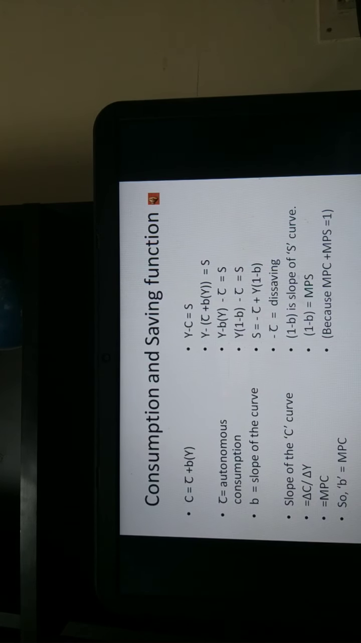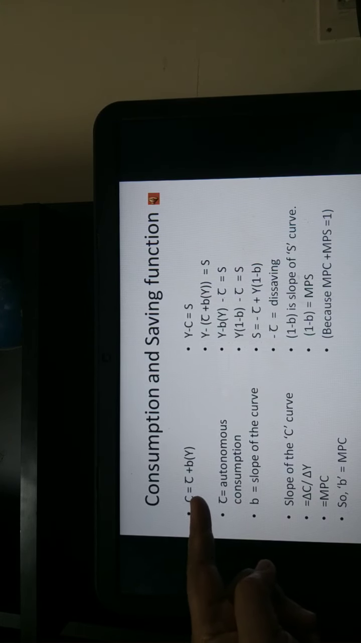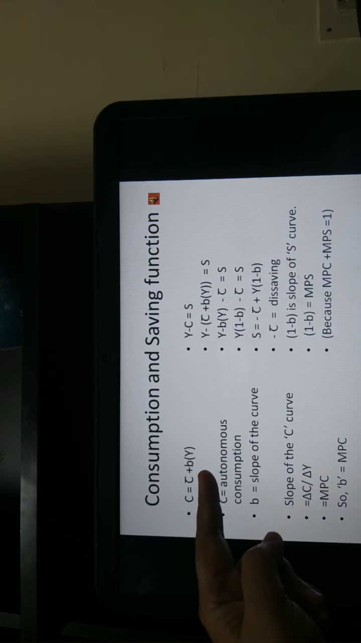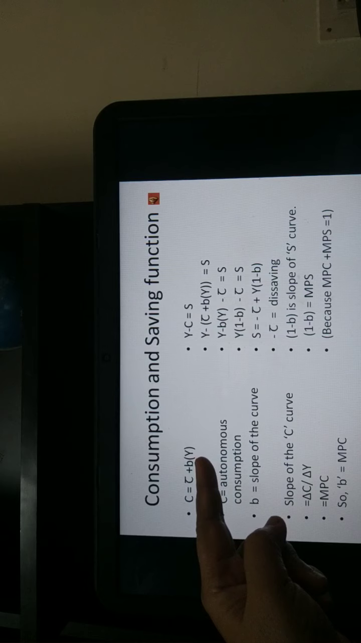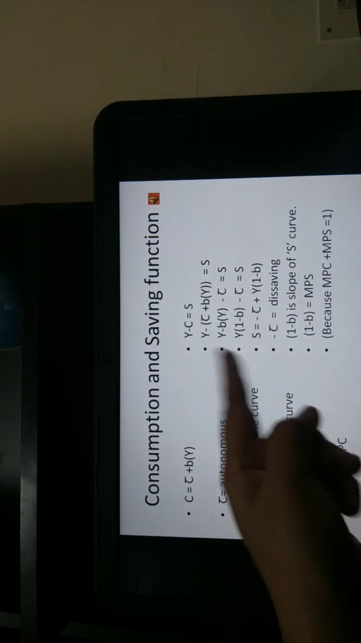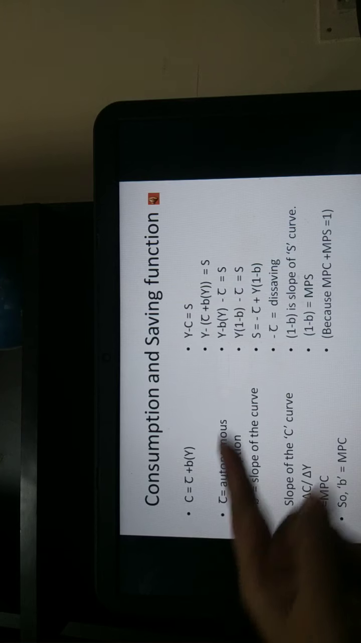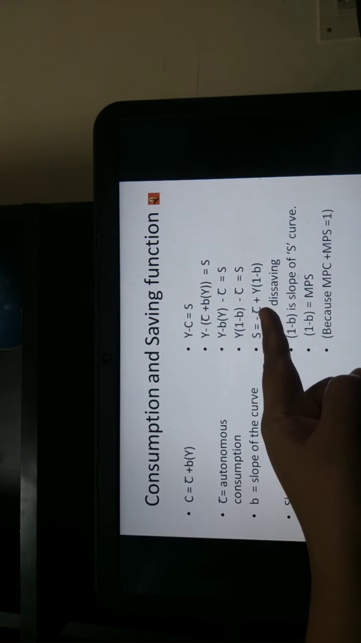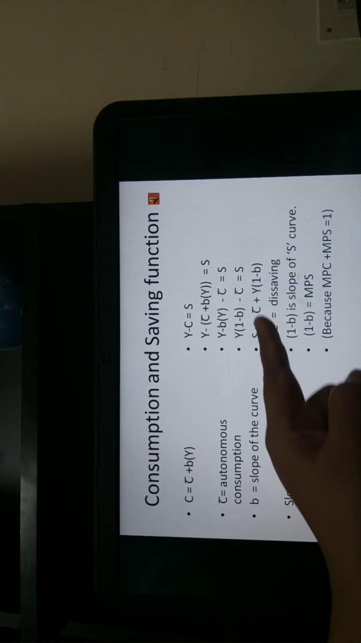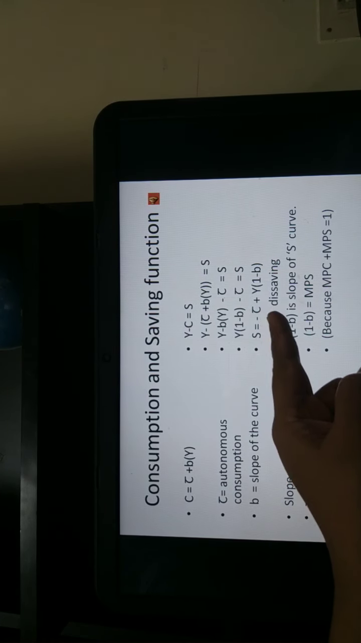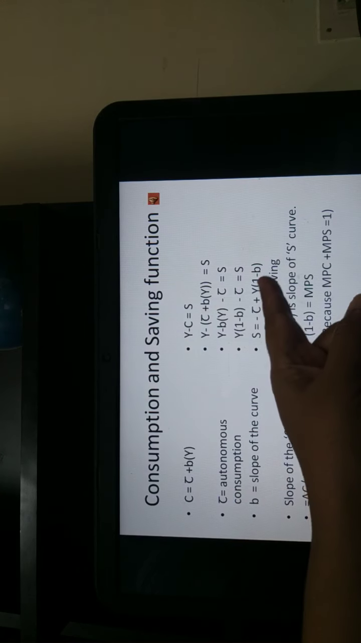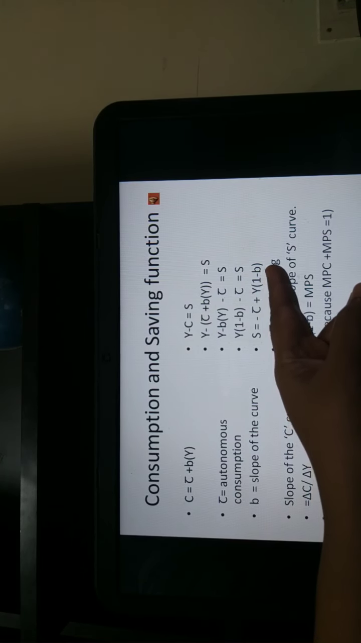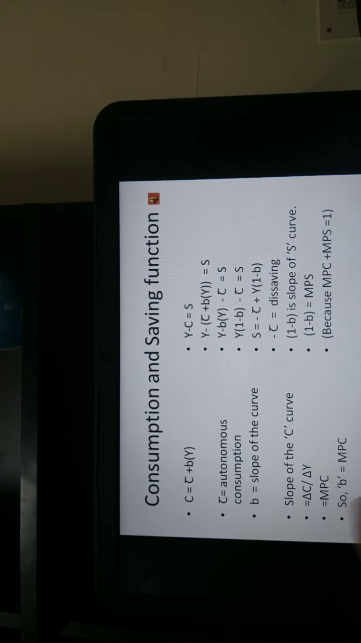So here is the consumption and the saving function. Let me repeat. The consumption function can be expressed as C bar plus B y, where C bar is autonomous consumption, and B is the marginal propensity to consume, which depends upon the level of income. Saving, which is derived from the consumption and the income, can be expressed as minus C bar plus y into 1 minus B. So this minus C bar is the dissaving part due to autonomous consumption, and 1 minus B is nothing but the marginal propensity to save. Fine, hope that was clear.